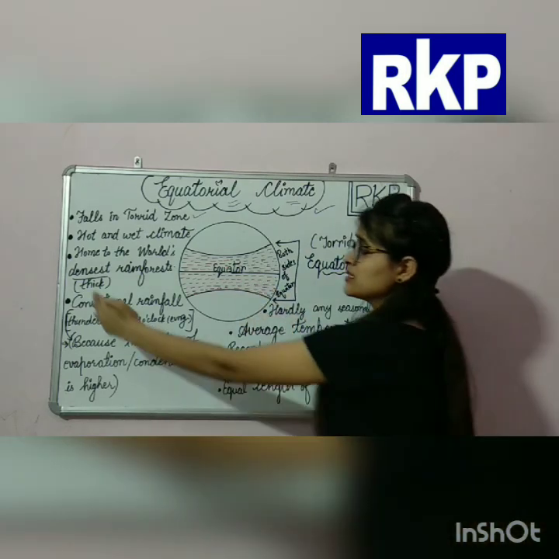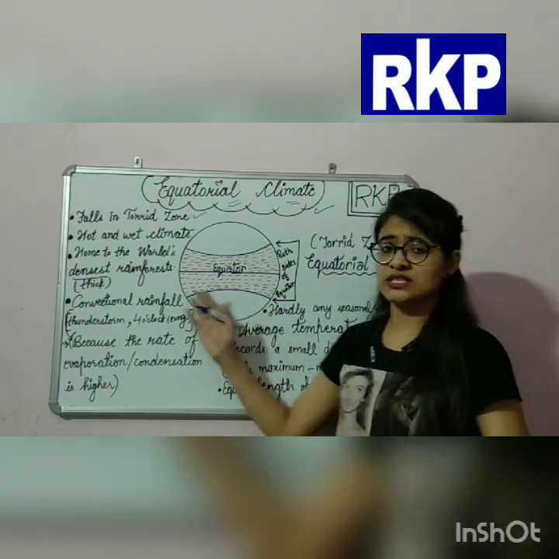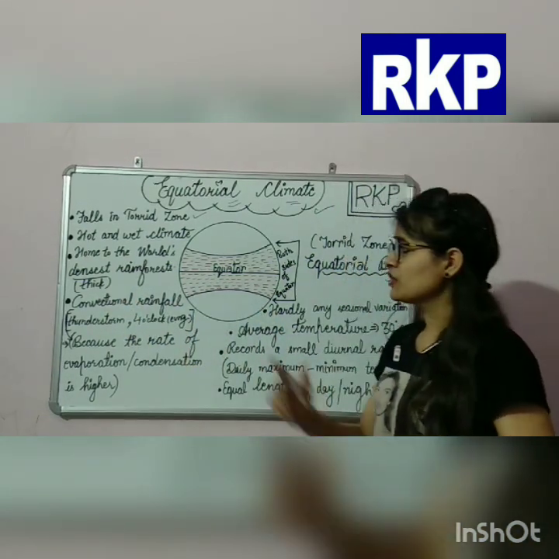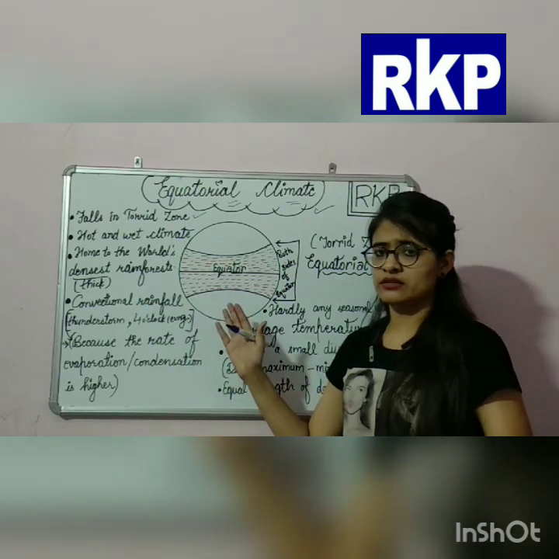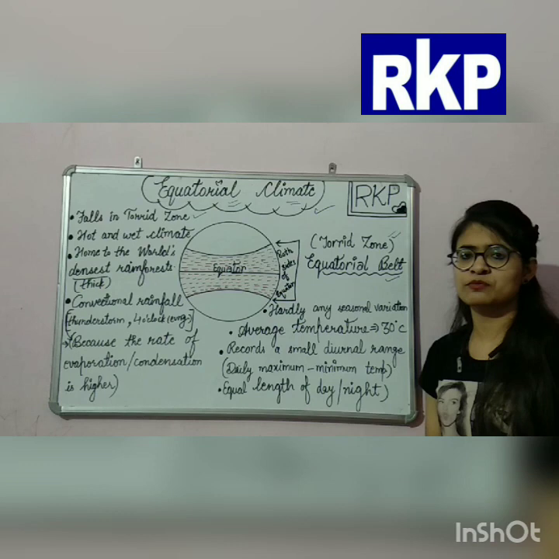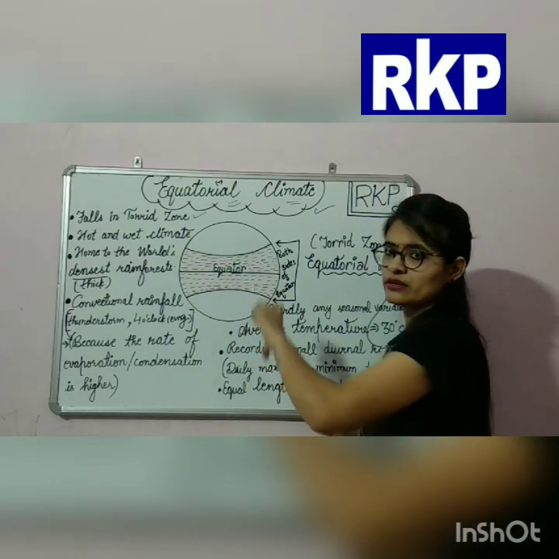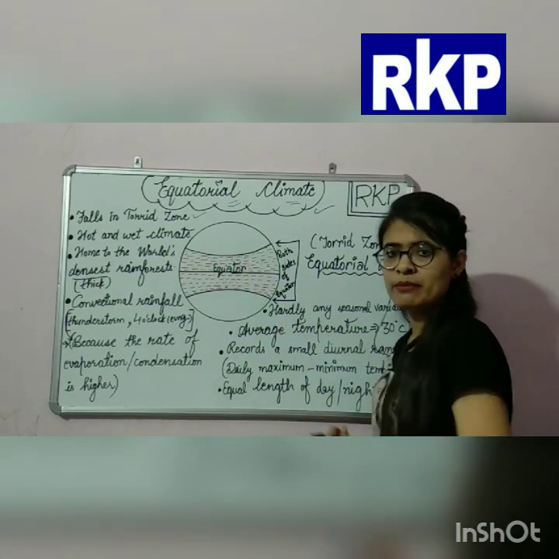Suppose the sun is in front of our earth, okay, meaning our earth is facing the sun. Then which part will be receiving the heat? Meaning most of the heat. Then that will be the equator. That will be the equatorial belt.